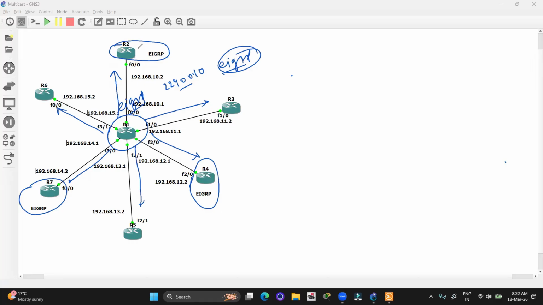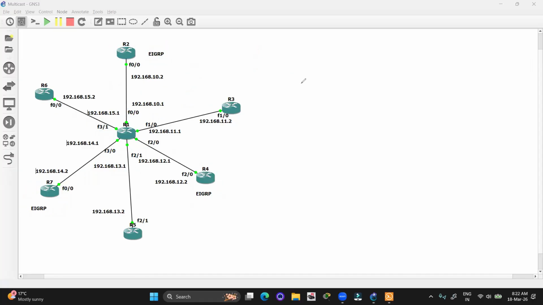Like R2 is going to accept the packet because EIGRP is running over here. R4 is going to accept if EIGRP is running over here. R7 is going to accept because EIGRP is running over here. So this is what is called multicast. That means received by a specific, limited range of routers with the help of a specific IP address.